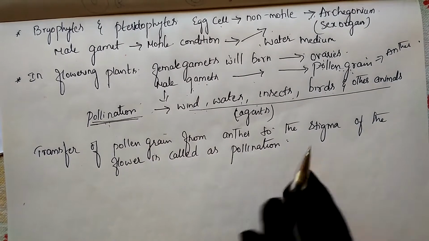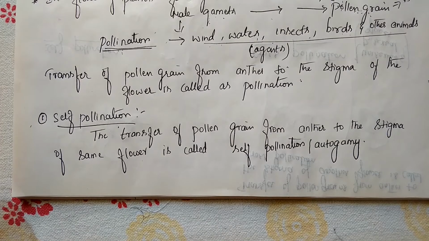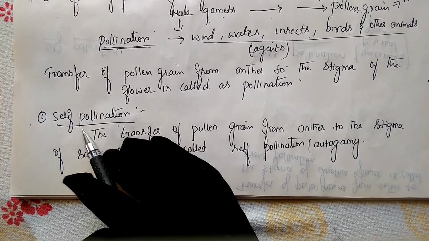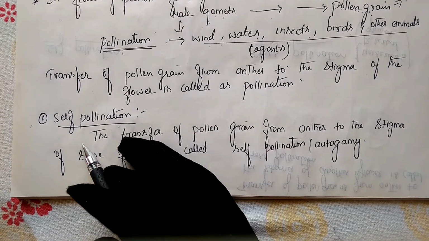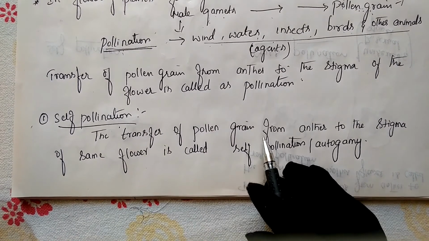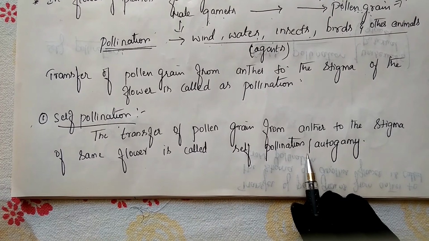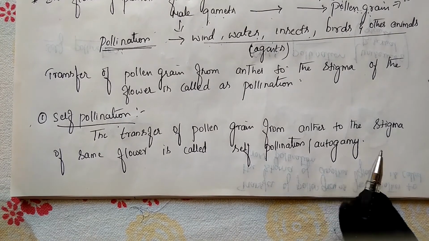Next, let us see here. Pollination is of two types. One is self-pollination, another is cross-pollination. First, let us discuss self-pollination. What is the meaning of self-pollination? It is the transfer of pollen grains from the anther to the stigma of the same flower, which is called self-pollination, or else autogamy.